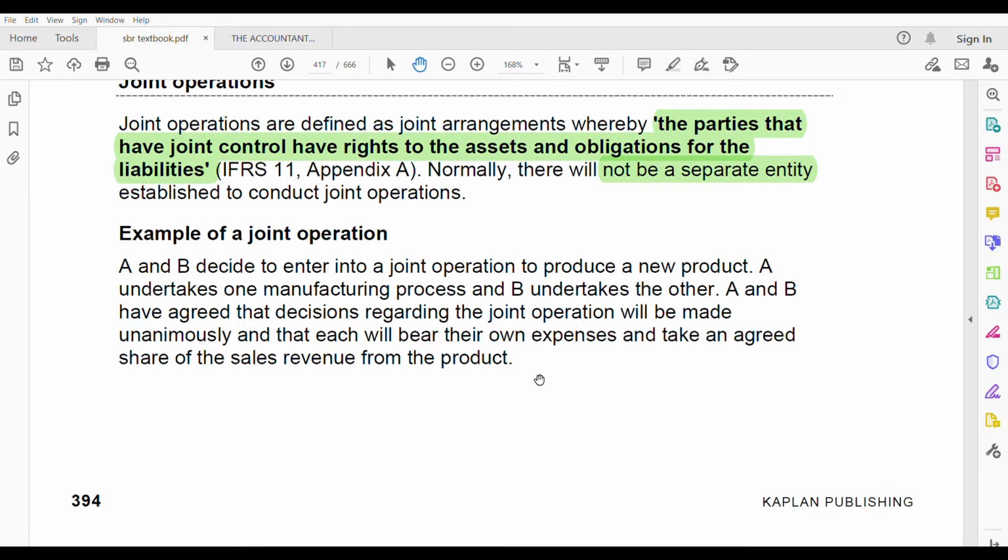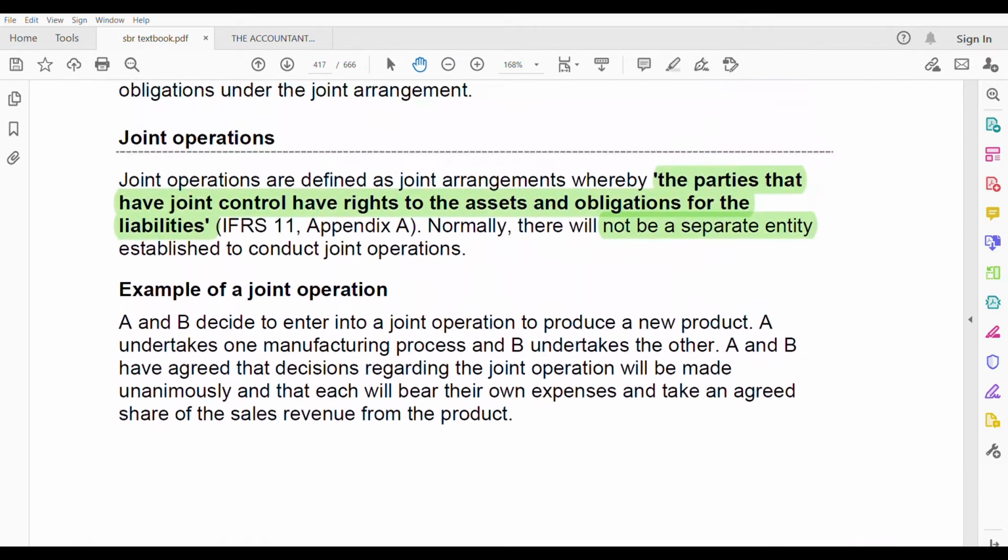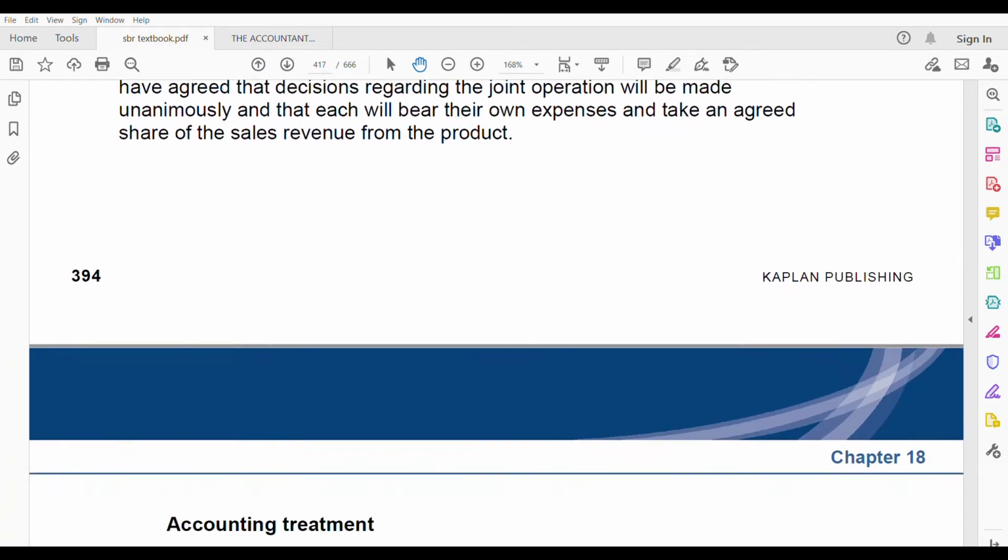Okay. So that is an example of joint operation. They are not a separate entity. They have the rights to assets and obligations for the liabilities. Clearly it's understood from this example. Now let us go to the accounting treatment.